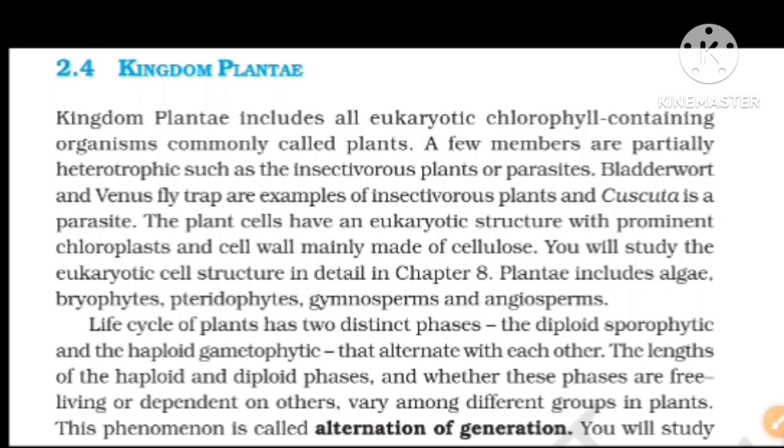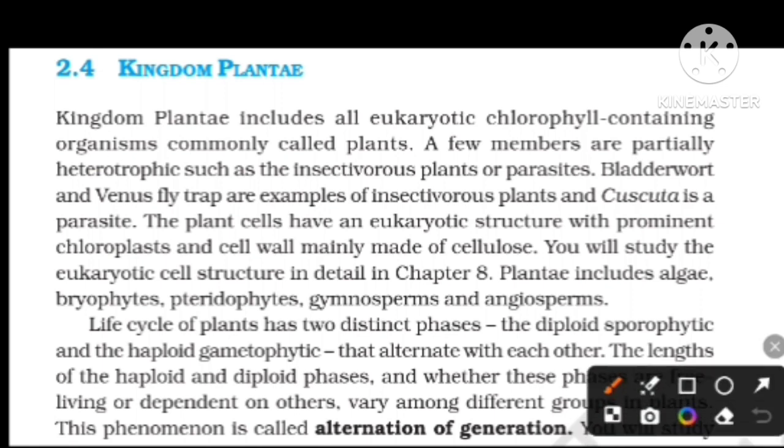It is kingdom Plantae. It is like a summary. It is not clearly explained here because in the third chapter we will read the plant kingdom, and the fourth chapter is all about the animal kingdom. Kingdom Plantae includes all eukaryotic chlorophyll-containing organisms commonly called plants.